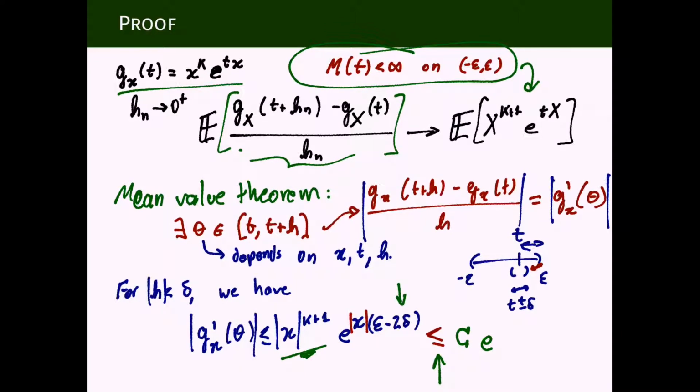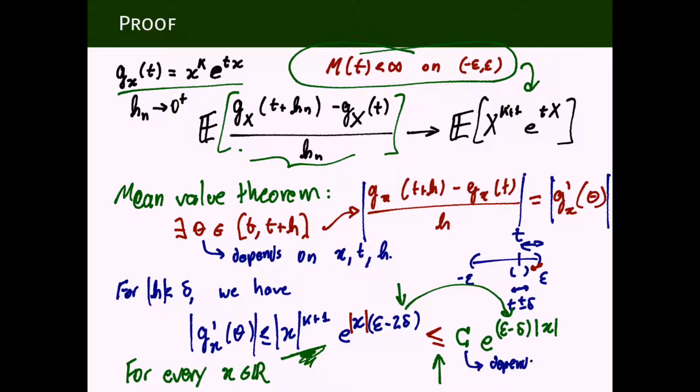Then here we have epsilon minus delta. Okay? From 2 delta, we went to delta. That's how we can get rid of this term. Epsilon minus delta times the absolute value of x. And this is true for every x. That's the important thing, that this is true for every x, even though the constant c itself depends on epsilon and t. So this is true for every x.